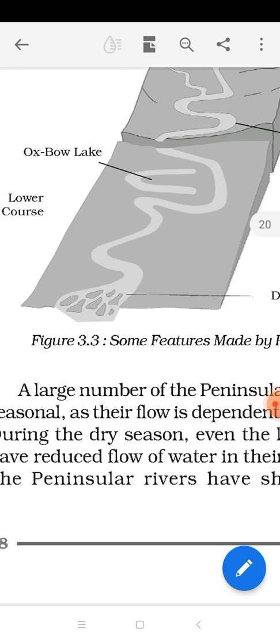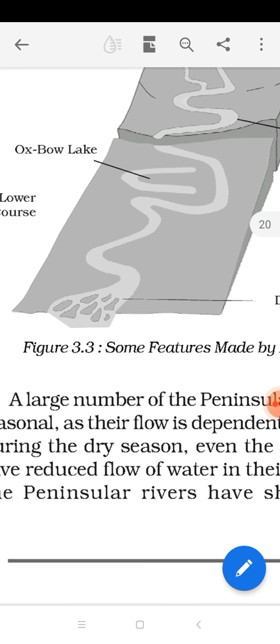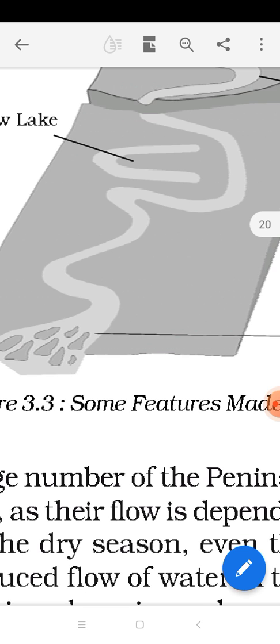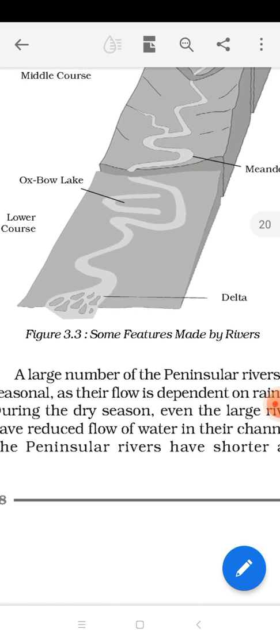So beside meander, it also creates an oxbow. See, it's looking like an oxbow only, okay. So this we call oxbow lake, because at the lower course when the river enters, it's not going to get slope, so automatically the river speed will decrease a lot. At the same time, year by year at the same place the river is constantly doing its deposition activity. So what will happen: one part of the river bank it is going to do the deposition activity, and through the left portion the river will flow, so this will create meander as well as oxbow lake at the same time.